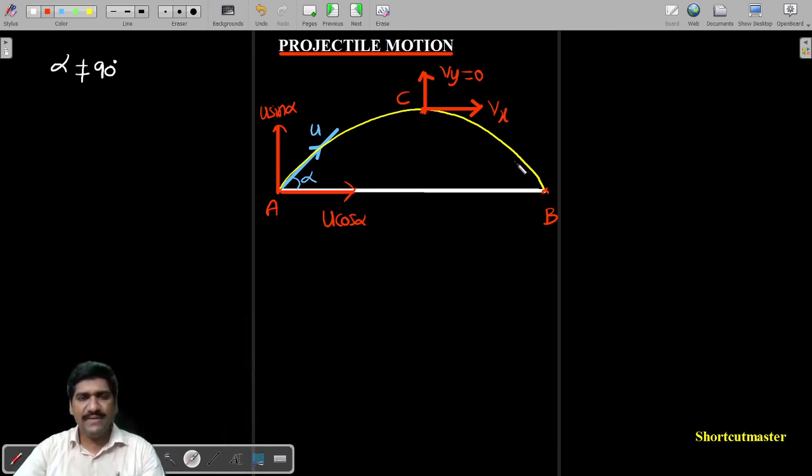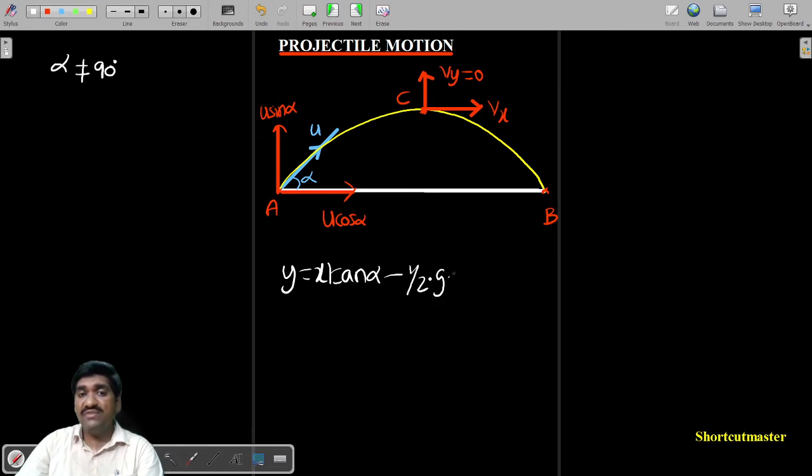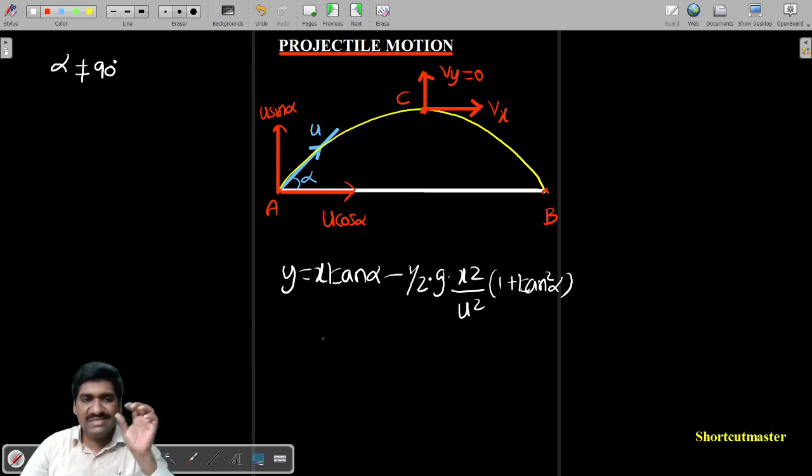Now you all know the equation of the trajectory: y is equal to x tan alpha minus half into g into x square by u square into (1 plus tan square alpha). Let me first of all say how this equation is derived, only for 10 to 15 seconds.